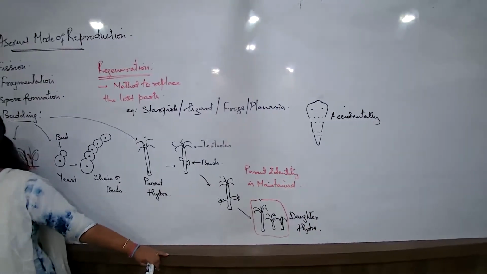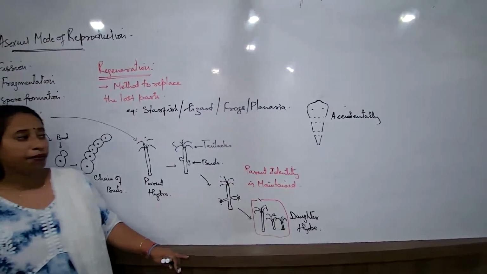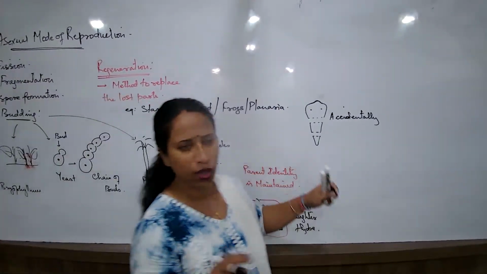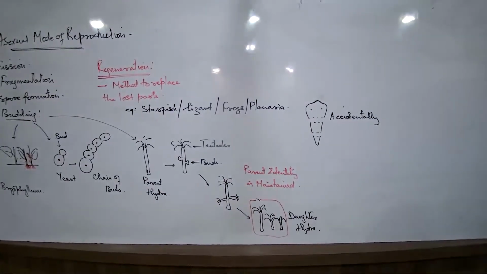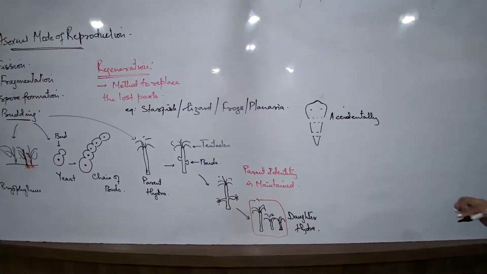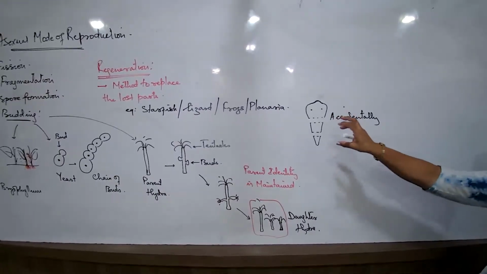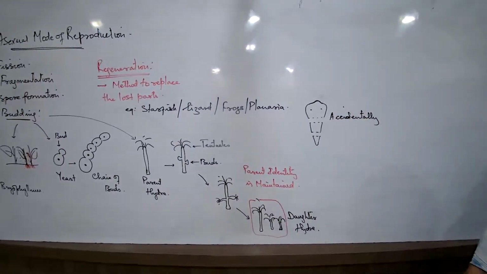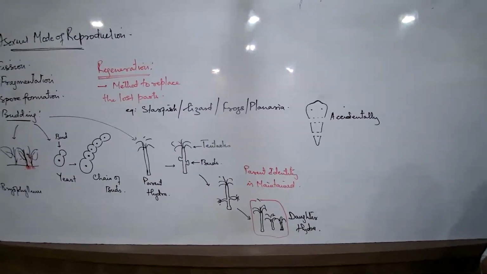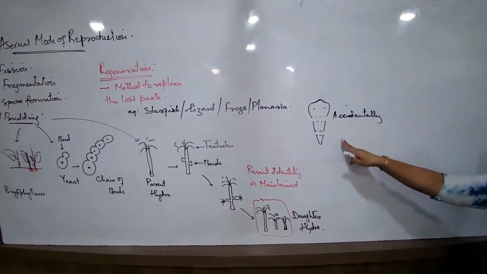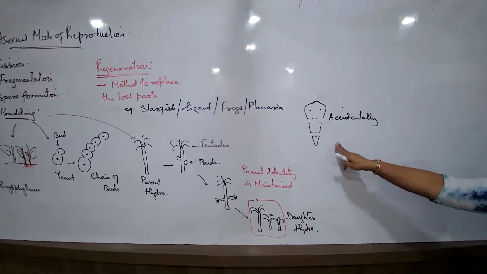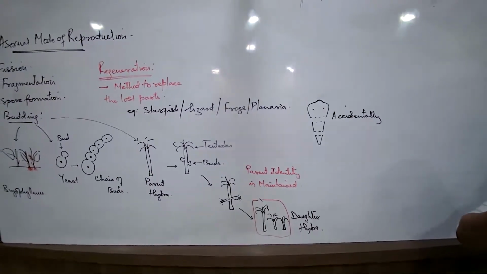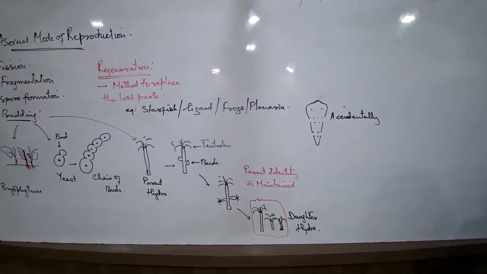Why accidentally? What does that mean? Quite a number of times, these are small, simple organisms present in the water bodies. Bigger organisms may predate on them and eat away parts of their body. That is one thing possible. Number two, how also their body gets divided into few fragments. Quite a number of times, these are simple leaf-like, flat, soft organisms.